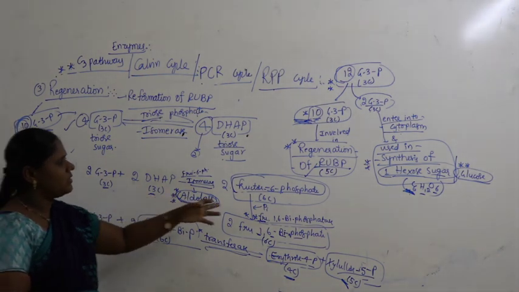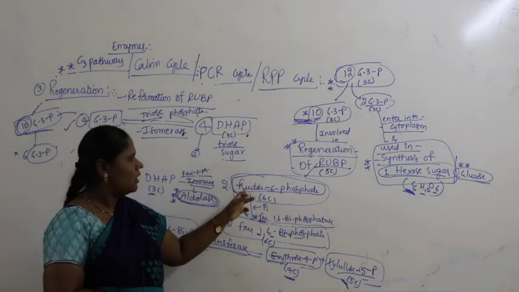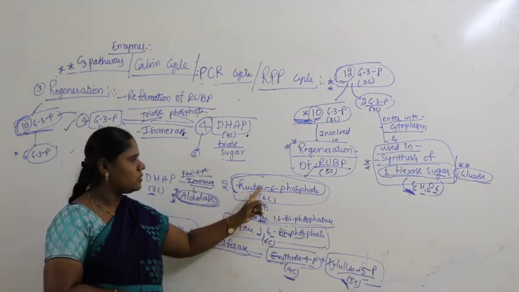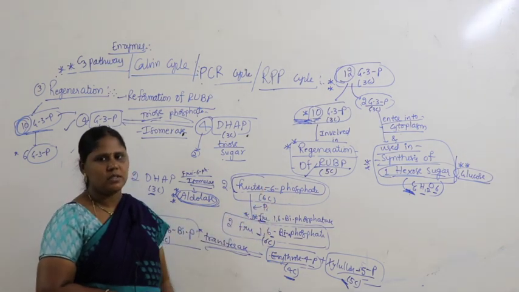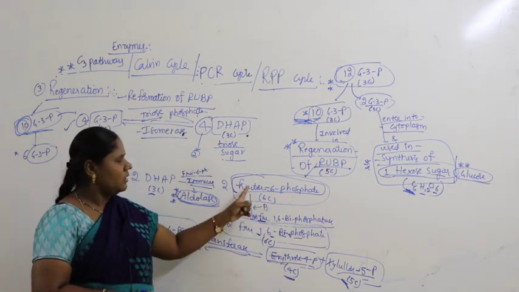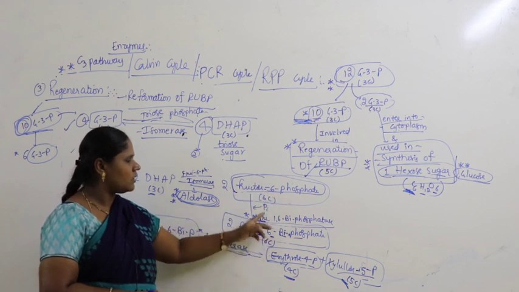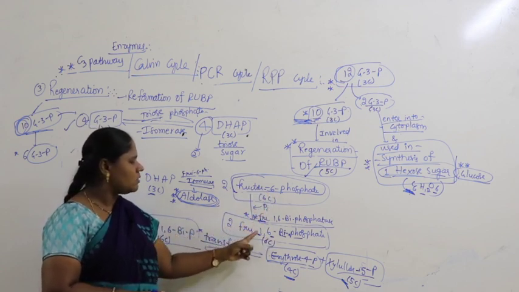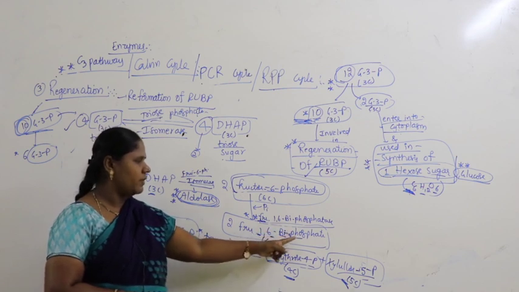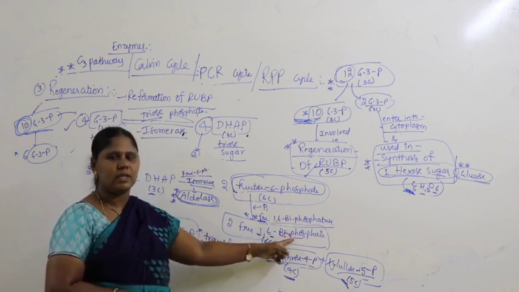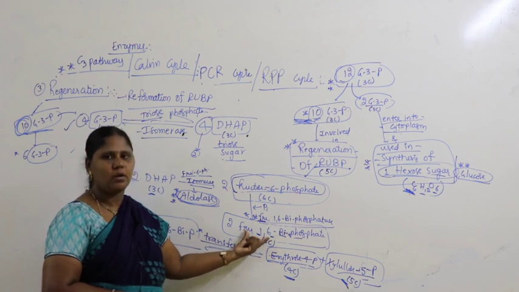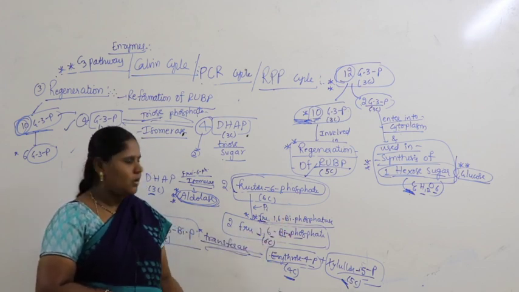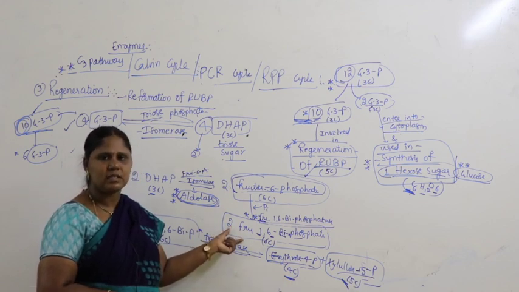So 6 carbons means immediately you try to remember fructose having 6 carbons. Phosphorus is attached to the 6th carbon. Fructose 6-phosphate, 6 carbons. And immediately this fructose 6-phosphate combines with inorganic phosphorus and leads to formation of fructose 1,6-biphosphate with the help of an enzyme. The name of the compound itself is the name of the enzyme, fructose 1,6-biphosphatase. So the end product is fructose 1,6-biphosphate.